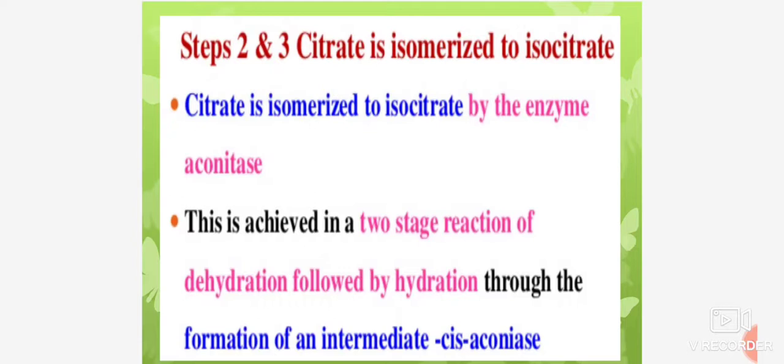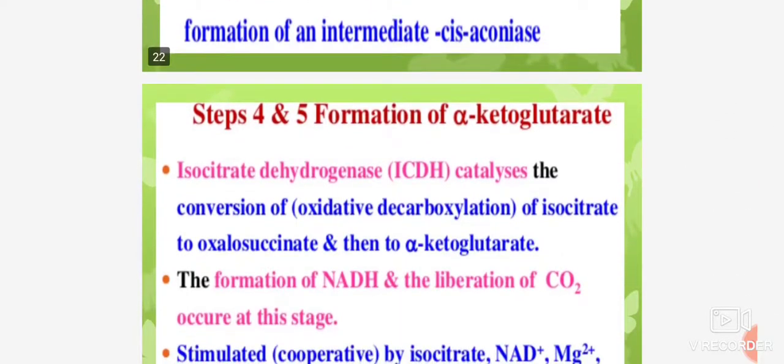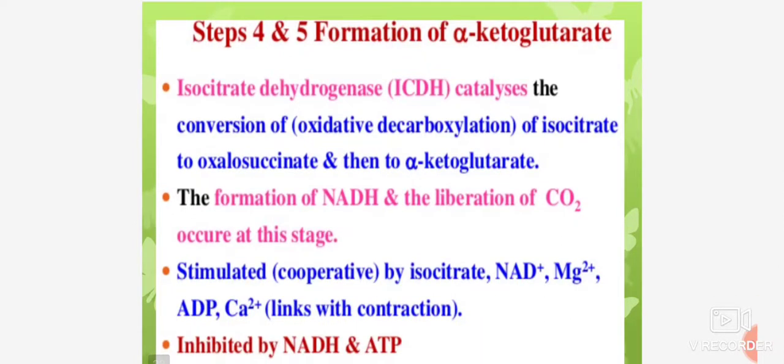Citrate is isomerized to isocitrate by the enzyme aconitase. This is achieved in a two-stage reaction of dehydration followed by hydration through the formation of an intermediate, cis-aconitate. Steps 4 and 5, formation of alpha ketoglutarate, in that isocitrate dehydrogenase catalyzes the conversion of isocitrate to oxalosuccinate and then to alpha ketoglutarate.